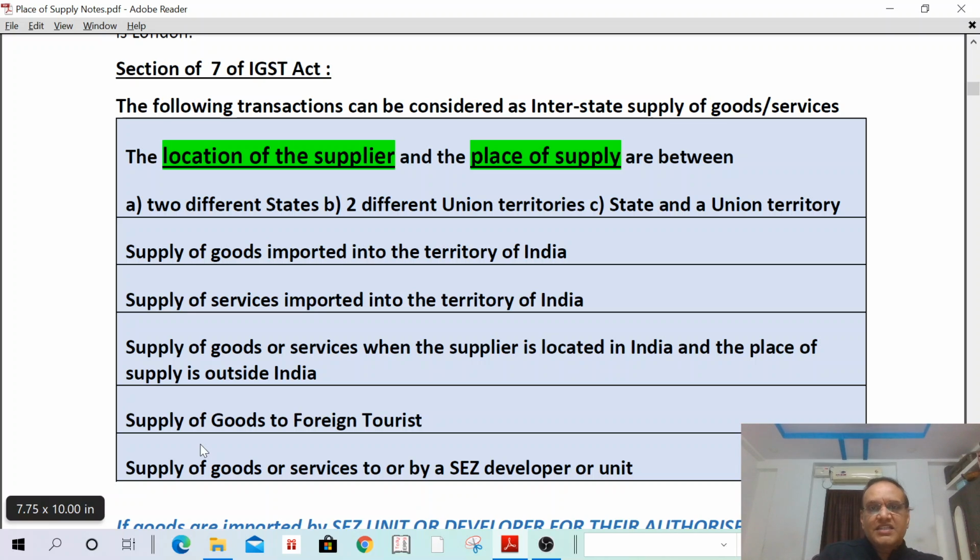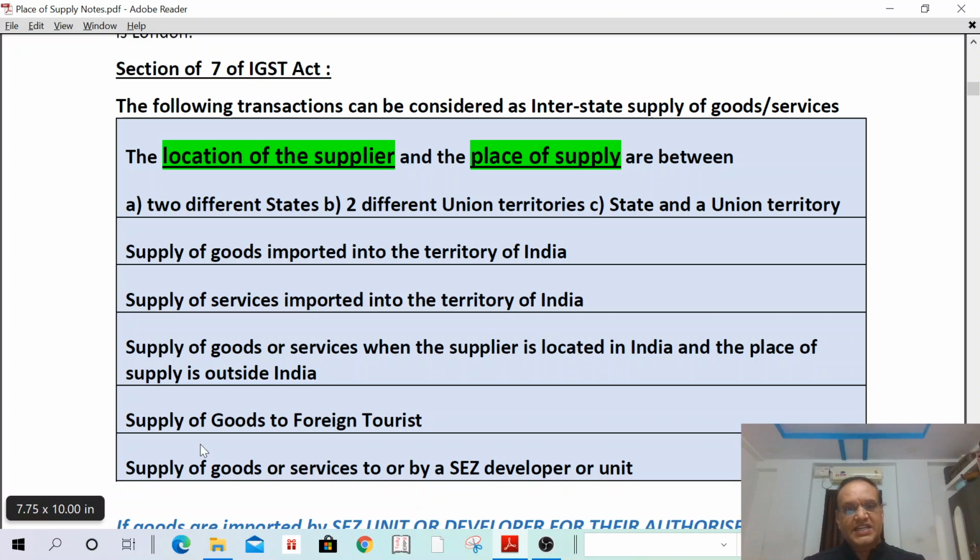What transactions can be considered as interstate supply? We are going to discuss right now. First one, the location of the supplier and place of supply. The location of supplier and place of supply should be kept in your mind, because these 2 points are very important up to the total completion of this chapter. Then the location of the supplier and place of supply between 2 different states. Example, the location of supplier is in Bombay and the place of supply is Karnataka.